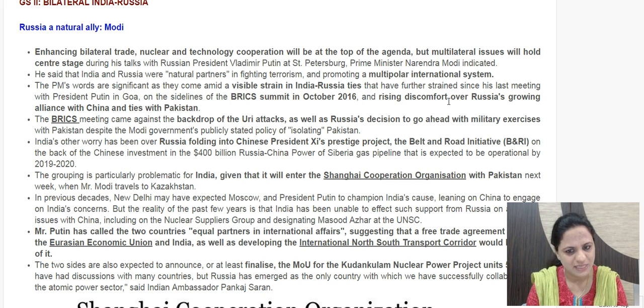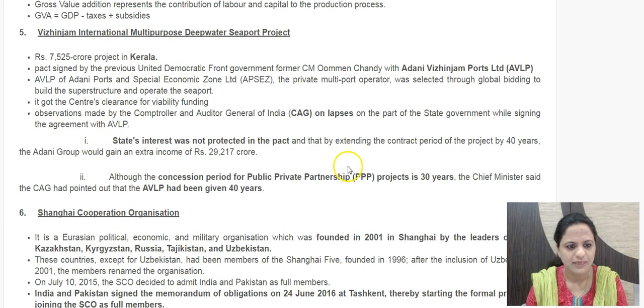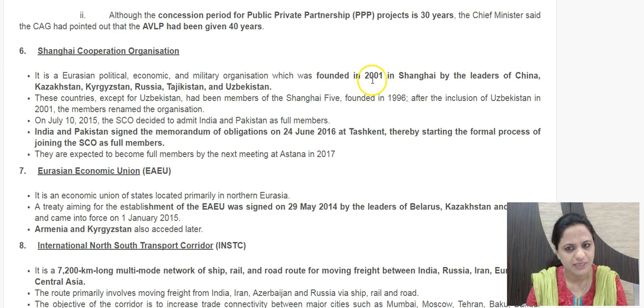So both the accession has been initiated in the present summit, which would take place in 2017. The two countries would be formally inducted. So Shanghai Cooperation Organization would then have 8 members. So SCO members presently are, you can see here, we had provided this. It was founded in 2001.